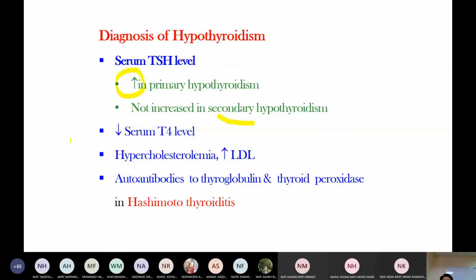In hypothyroidism, T3 and T4 levels are reduced, and there are fewer LDL receptors, therefore increased LDL and cholesterol. In Hashimoto there are autoantibodies to thyroglobulin and thyroid peroxidase. I think this one is easy to understand.